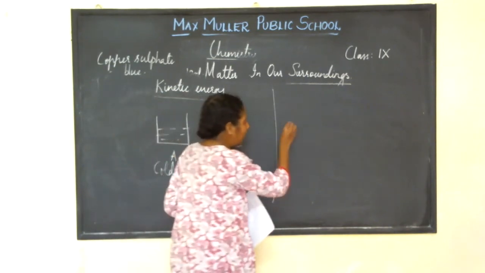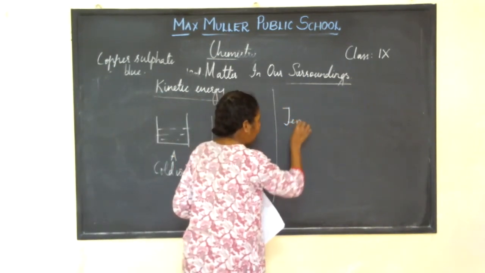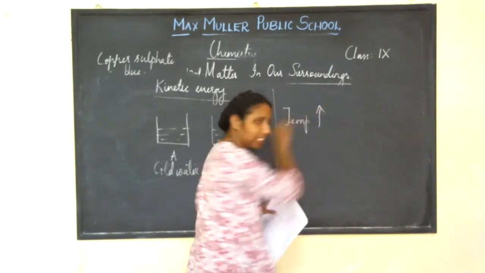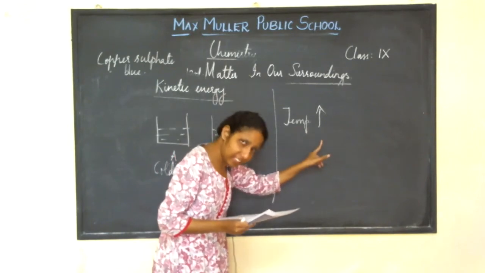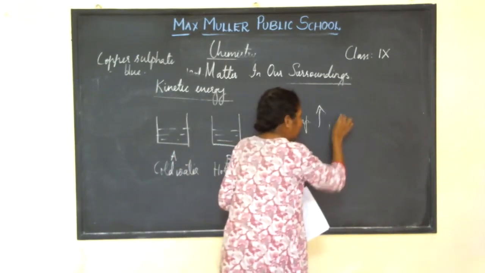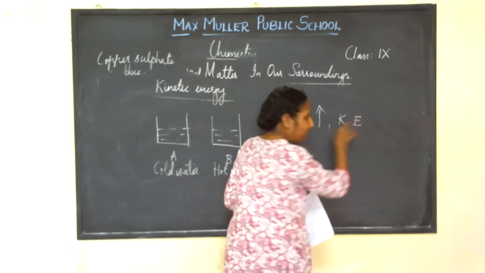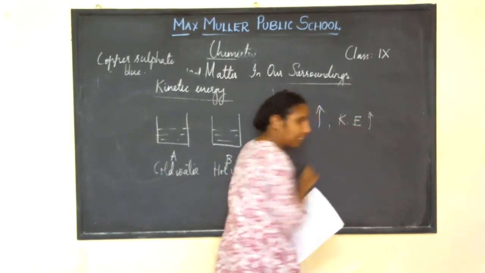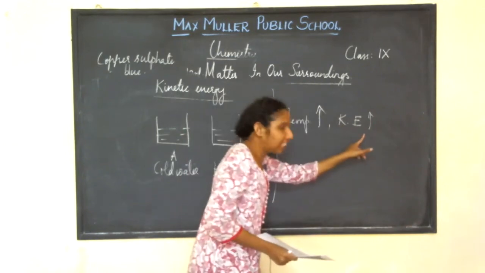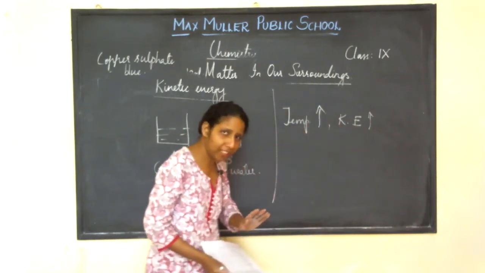As the temperature increases, the kinetic energy, KE means kinetic energy, of the particles also increases. I hope you people are understanding.